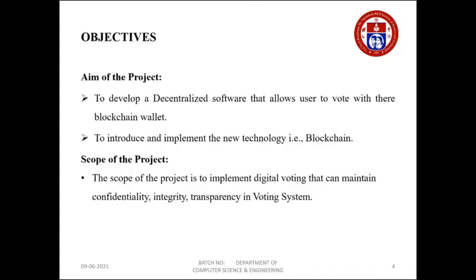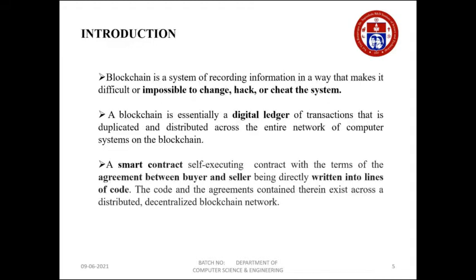Now the objective and aim of the project. The aim is to develop a decentralized application that allows the user to vote through a blockchain wallet, and to introduce the implementation of a new technology, that is blockchain. The scope of the project is to implement a digital voting system that can maintain confidentiality, integrity, and transparency in voting.